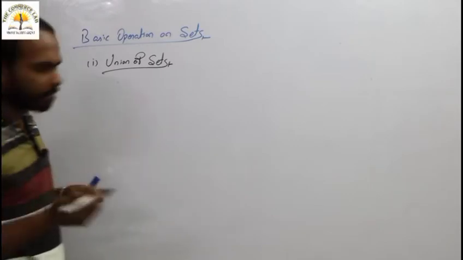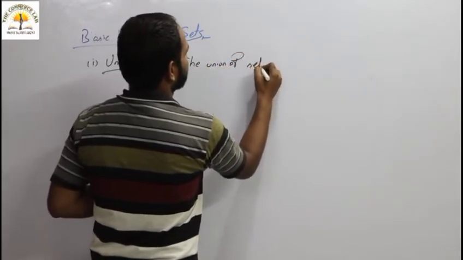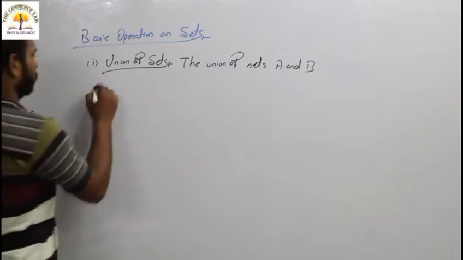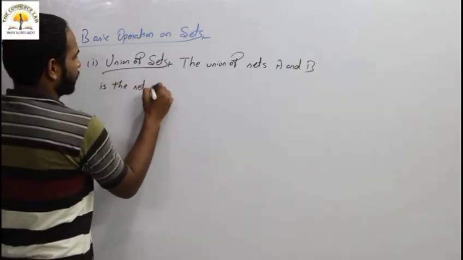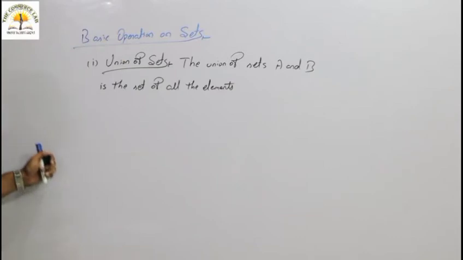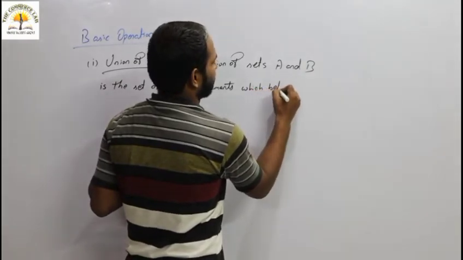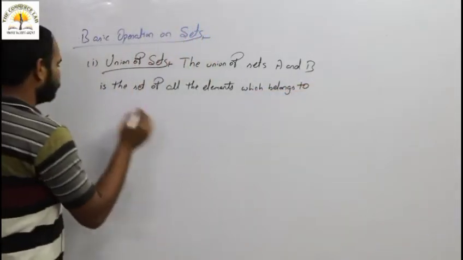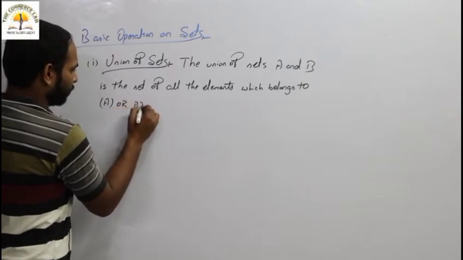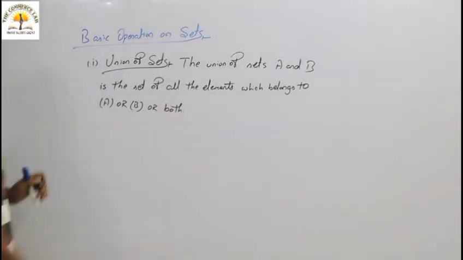The union of two sets A and B is the set of all the elements which belong to A or B or both.